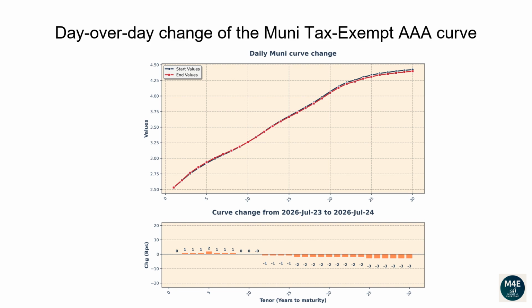The one-year tenor changed 0 basis points. The 2-year tenor changed 1 basis point. The 5-year tenor changed 2 basis points. The 10-year tenor changed 0 basis points. The 20-year tenor changed -2 basis points. The 30-year tenor changed -3 basis points.